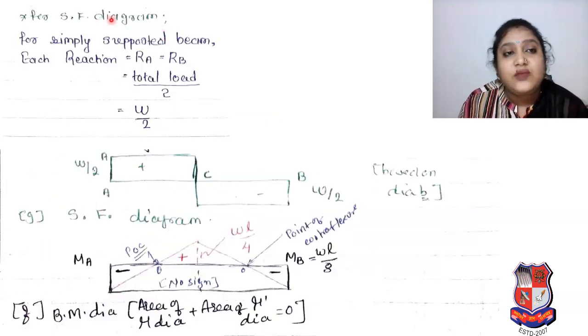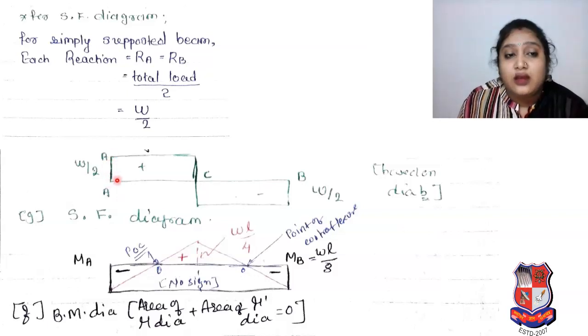Now for the shear force diagram, what we have to do? We have to consider a simply supported beam. So each reaction will be RA is equal to RB. Why? Because it is symmetric, point load at mid span. So total load by 2. Our total load was W, so W by 2. As per that, our reaction is W by 2.